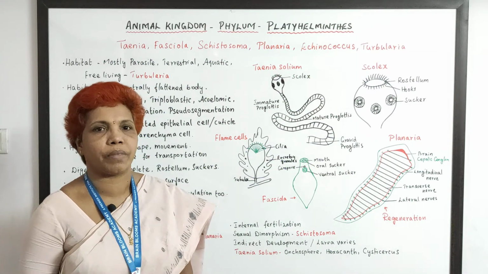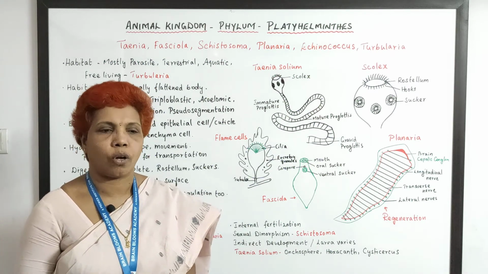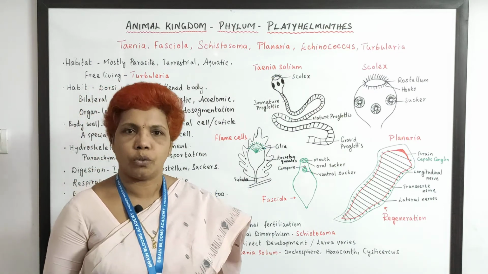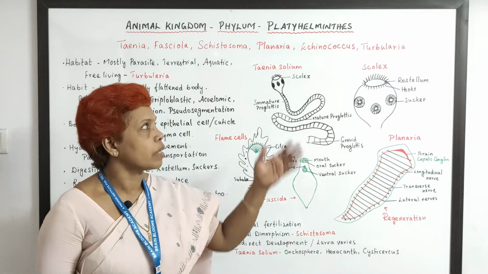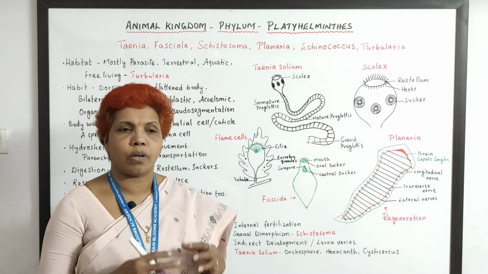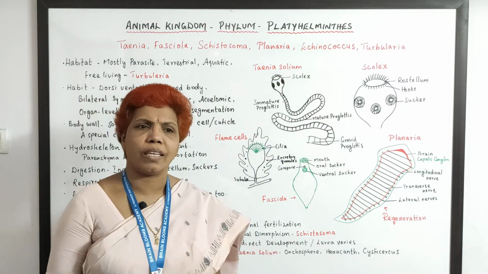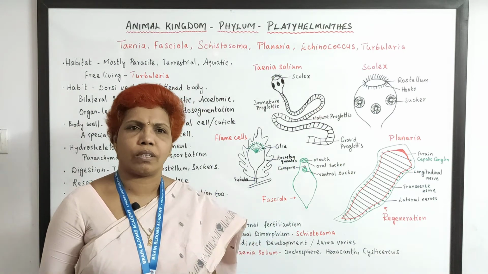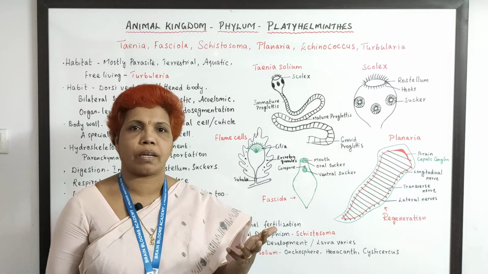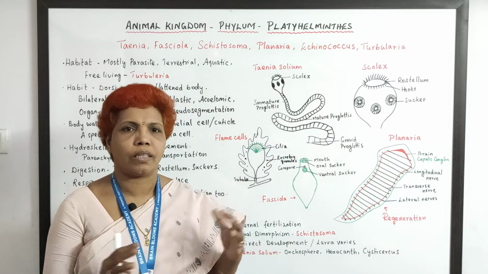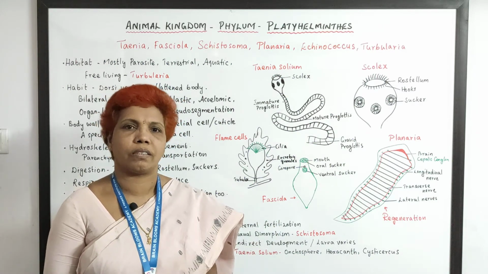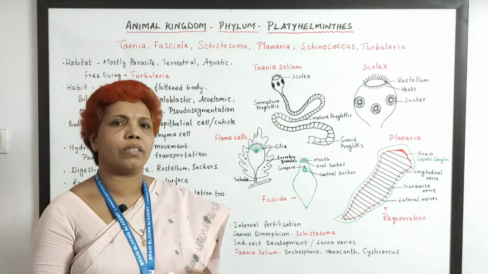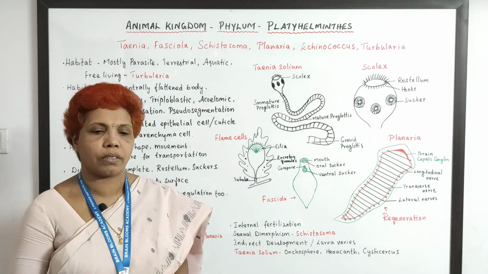Let us start from the habitat. Here mostly they are parasitic, but they do have some free living forms like the Turbellarian group. All are free living and they live in terrestrial condition, or they live in water in the sense aquatic forms, either in marine or in fresh water. So they live in all the conditions, terrestrial, aquatic and parasitic, free living. So in all the groups we could see these animals.